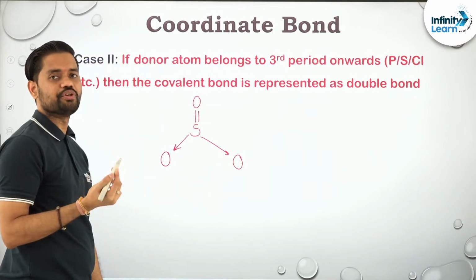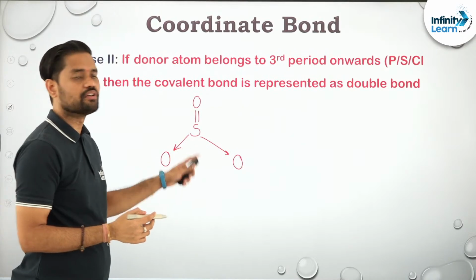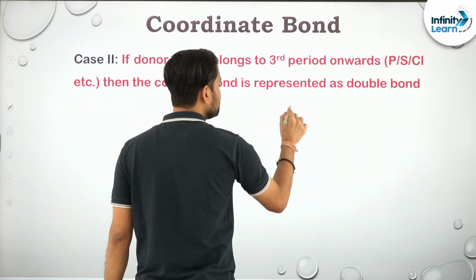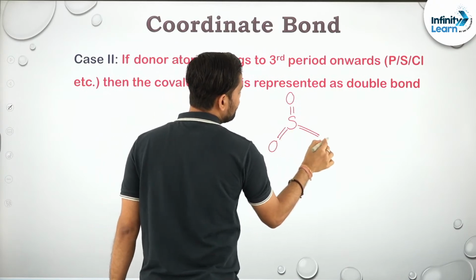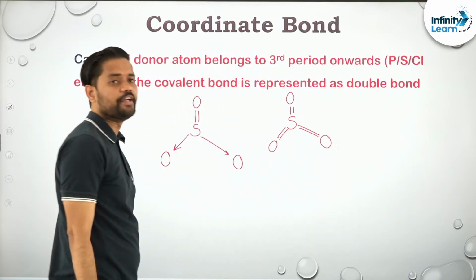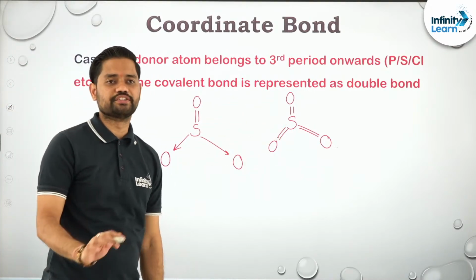In spite of showing this coordinate bond, since sulfur comes from the third period, it can be represented as S double bond O. So in spite of the coordinate bond, it should be shown as a double bond with no charges.